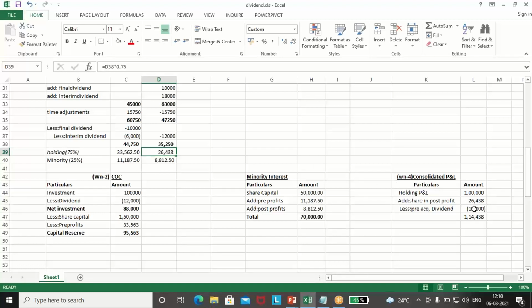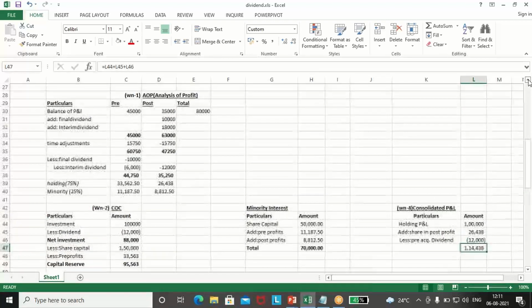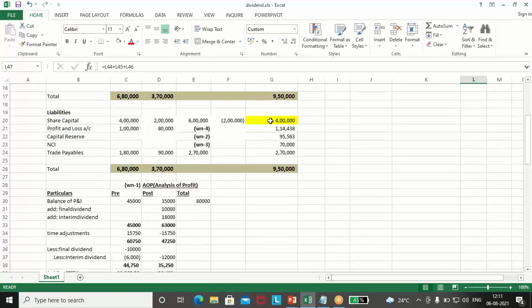We will add that and we have seen we'll reduce the dividend, pre-acquisition dividend, because the dividend entry was not done correctly. So we have done basically the rectification, like P&L account debit to dividend. So it will be reduced from debit P&L also and it will be reduced from the investment also, P&L to investment. Yeah. So 114,438. Here, profit and loss account, working note number 4, 114,438.